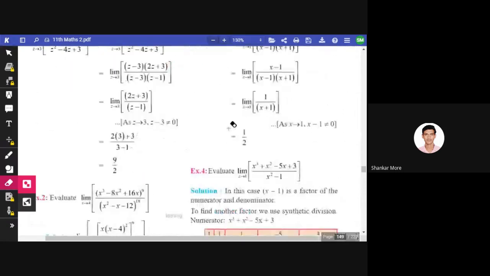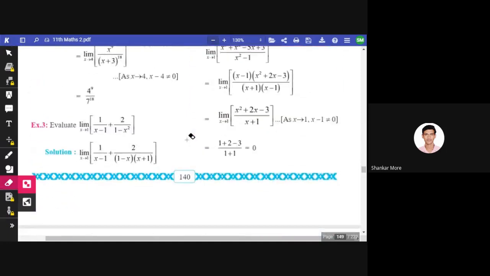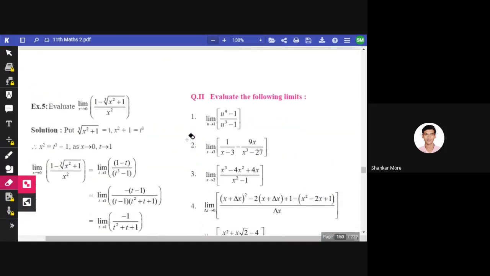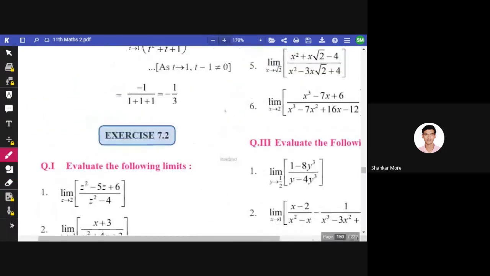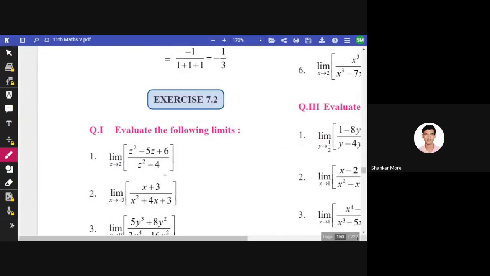Okay, so you might have seen the division, how to find out factors. We'll not go into this, we'll directly go to the exercise and solve a few examples from here. So for, let us say this, limit z tends to 2, z square minus 5z plus 6 divided by z square minus 4. In this case, we have z minus 2 as a common factor for the numerator as well as the denominator.